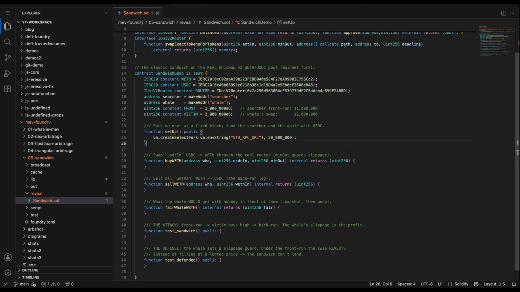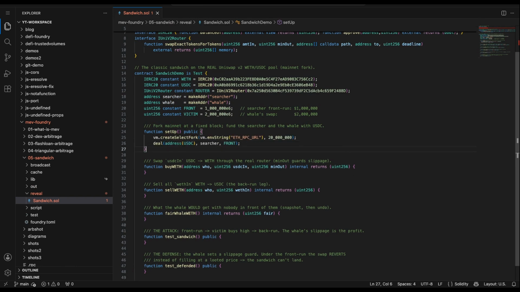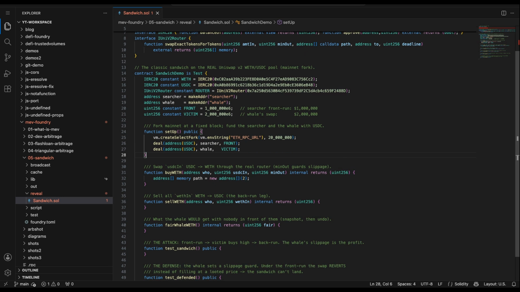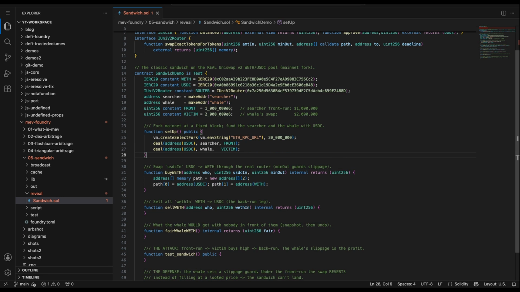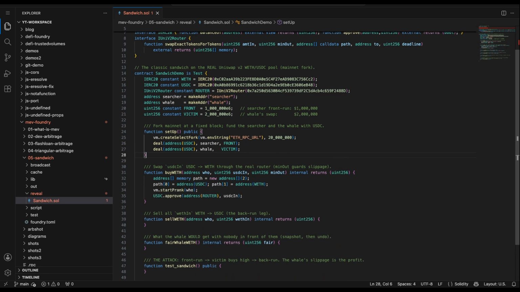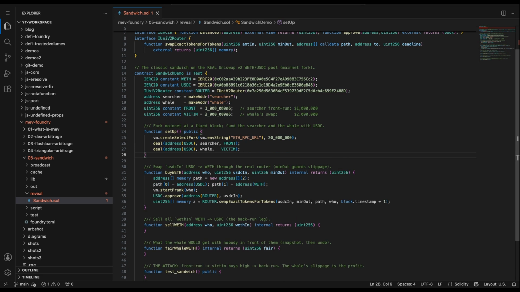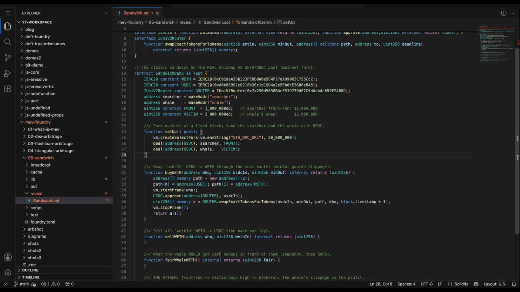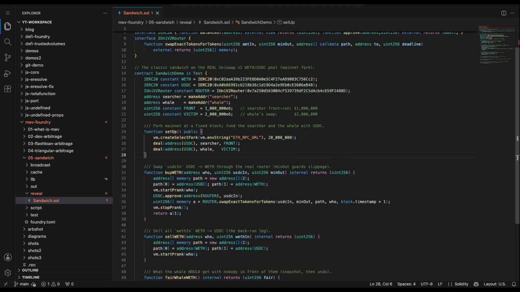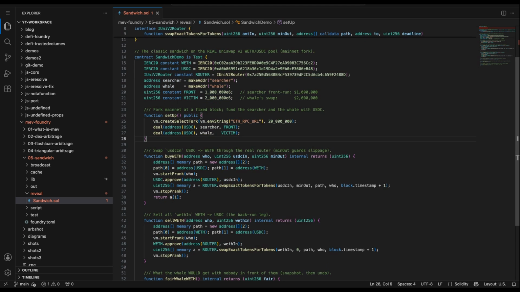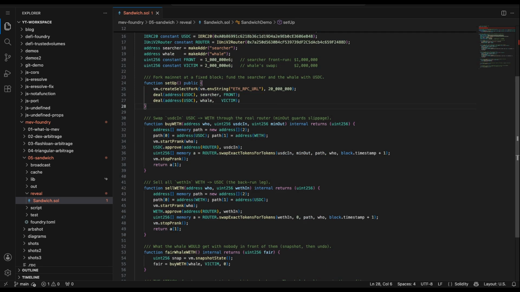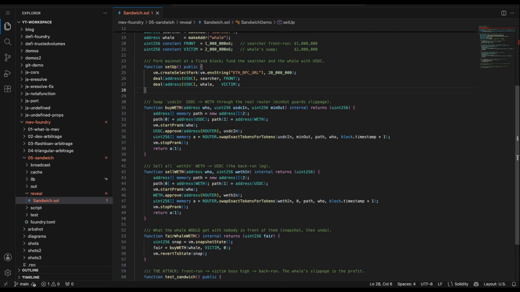First, the plumbing. Setup forks mainnet at block 20 million and hands each player their USDC. The 2 helpers just route a swap through the real Uniswap router. One buys WETH with USDC, the other sells it back. And the clever one, fair whale WETH, it takes a snapshot of the chain, runs the whale's swap alone with nobody in front of them, records what they'd fairly get, then reverts the snapshot as if it never happened. That gives us an honest baseline to measure the theft against.